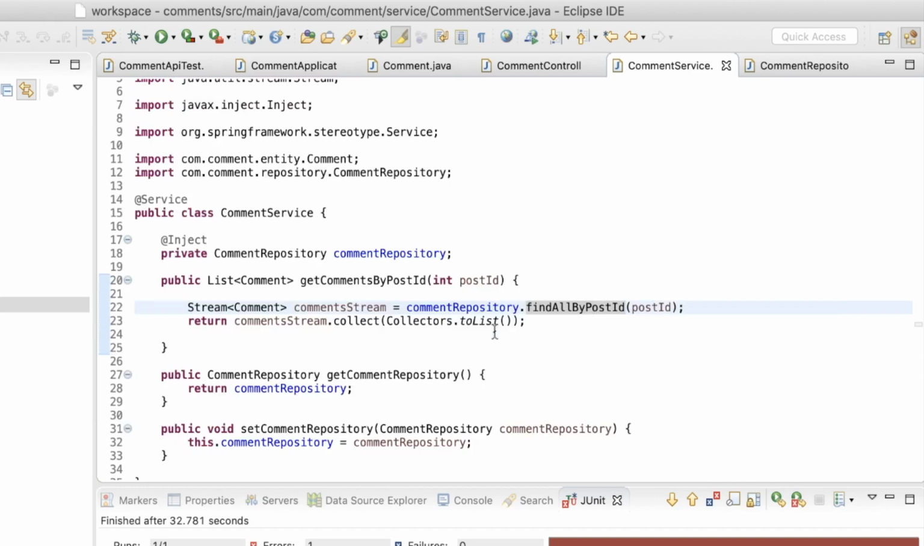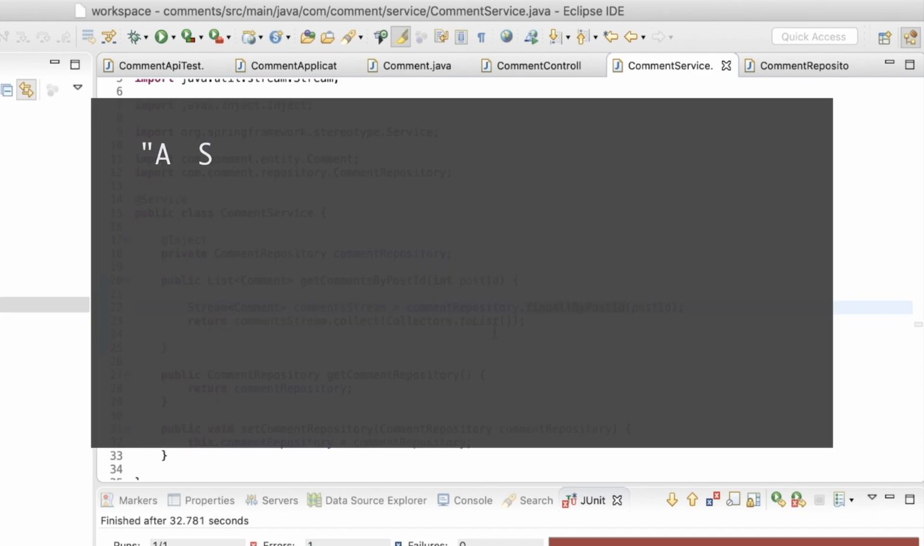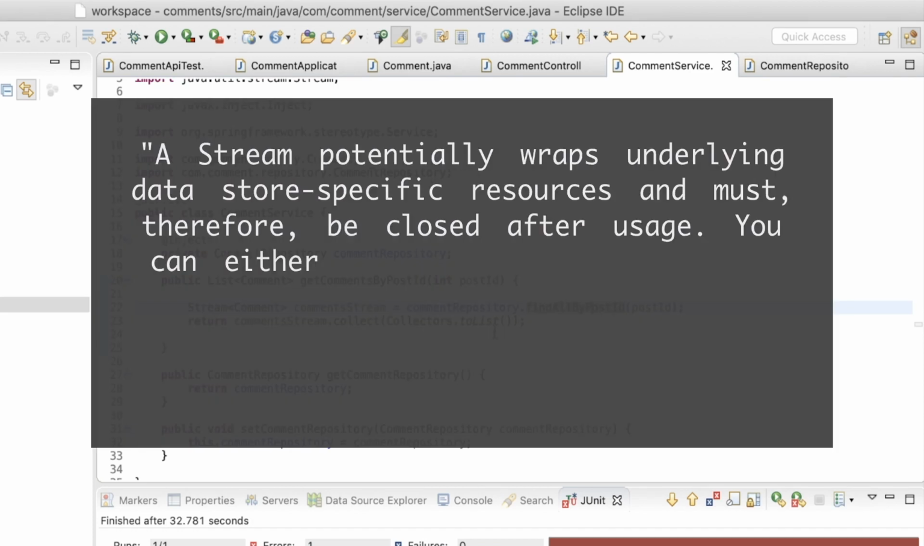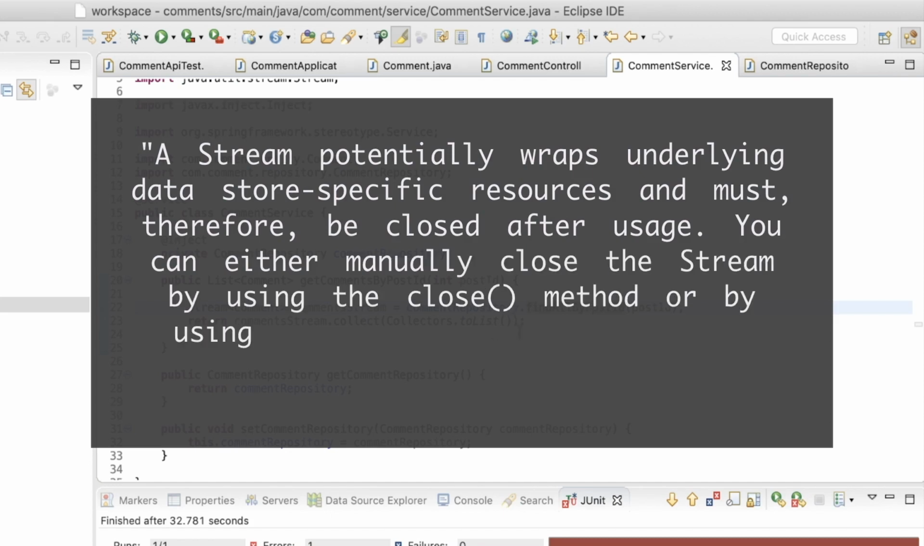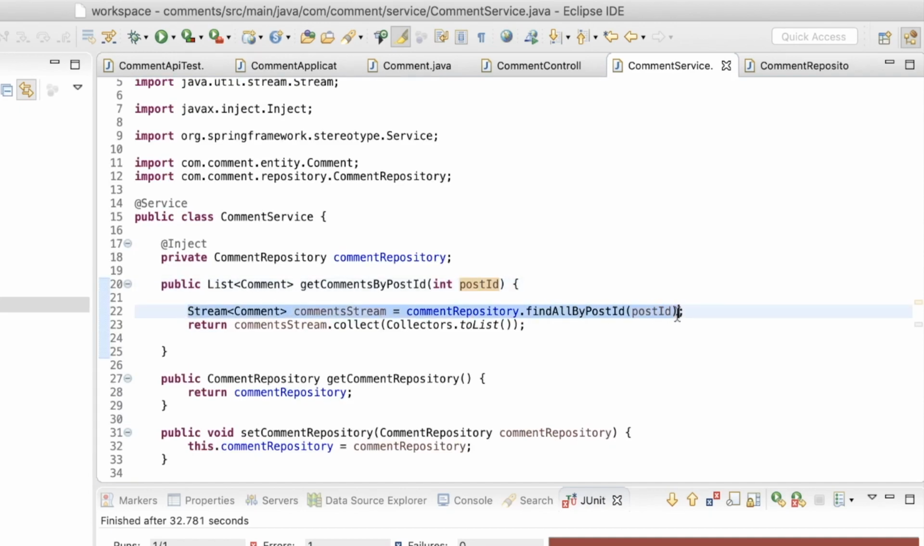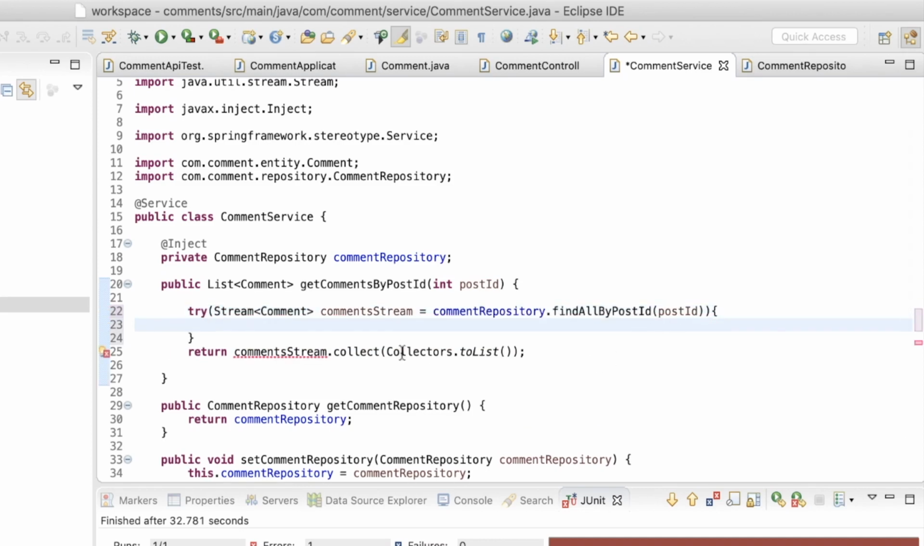So it is mentioned in the Spring documentation that a stream potentially wraps underlying data store specific resources and must therefore be closed after usage. You can either manually close the stream by using the close method or by using a Java 7 try-with-resources block. So I'll use the try-with-resources block to consume the stream. Since the stream is auto-closable, it will be closed soon after it is consumed, regardless of success or failure.